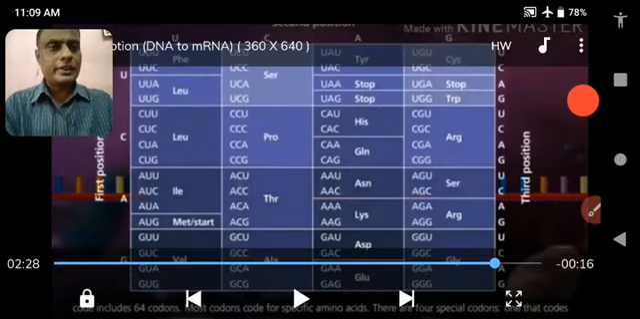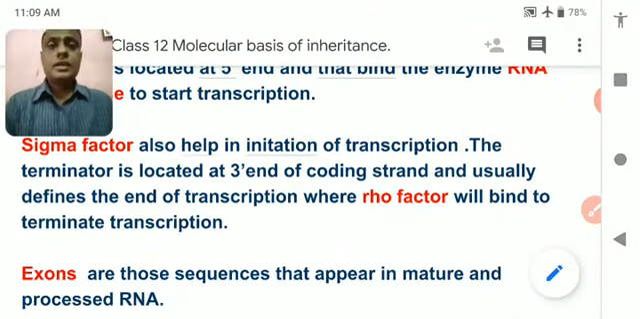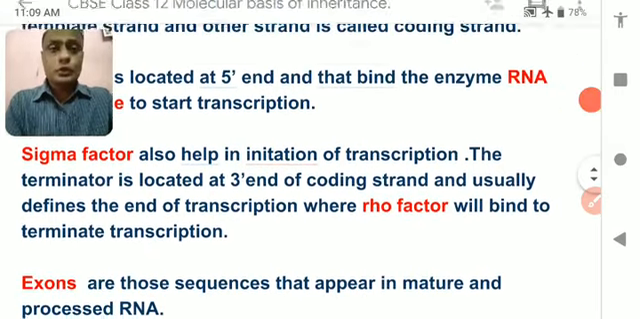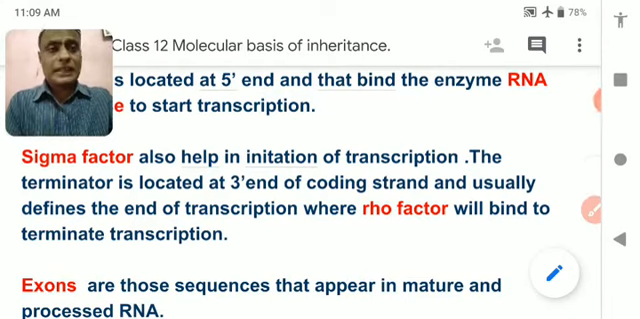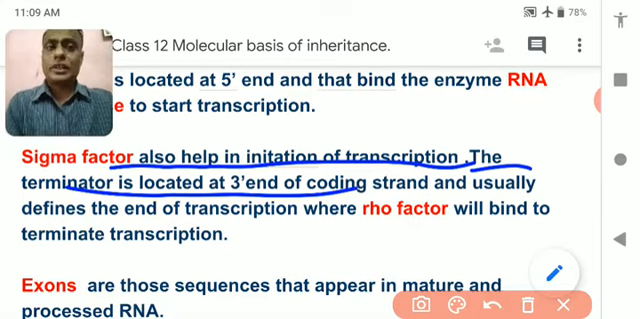Wait, student, wait. So, hope you understand the process of transcription by this video. It is a very clear-cut video that has explained all the process of transcription in very few words and few parts of animation. So you come to know that there is a sigma factor that helps in the initiation of transcription, and it is located at the 3' end of the coding strand. Usually define the end of the transcription.